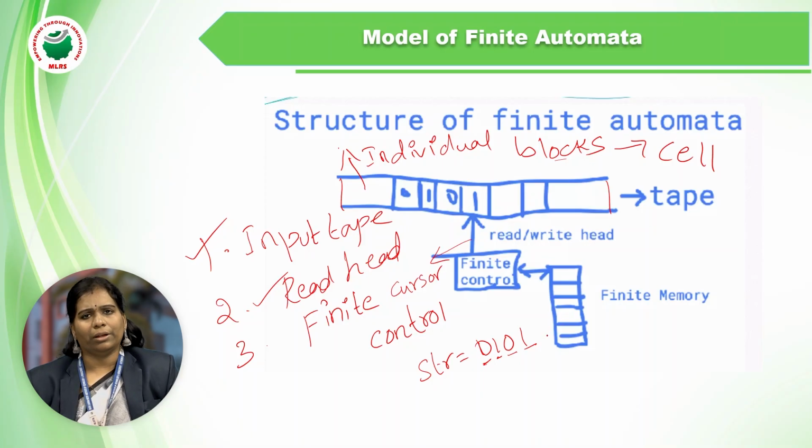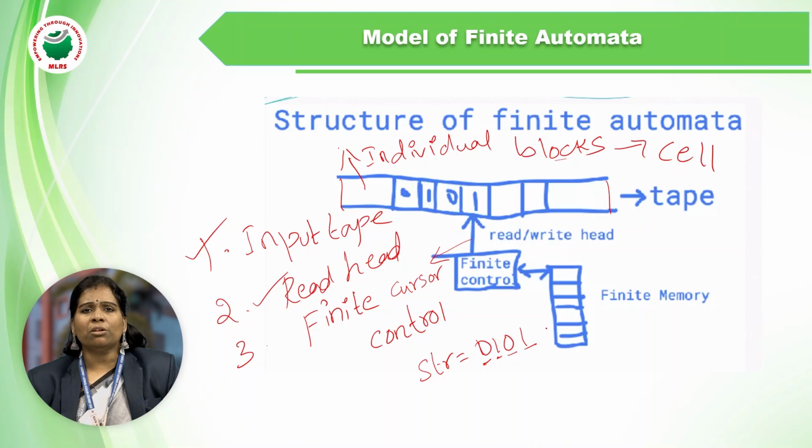What is the purpose of it? This read and write head will read the characters from left to right. So this read head will use a cursor for every bit.